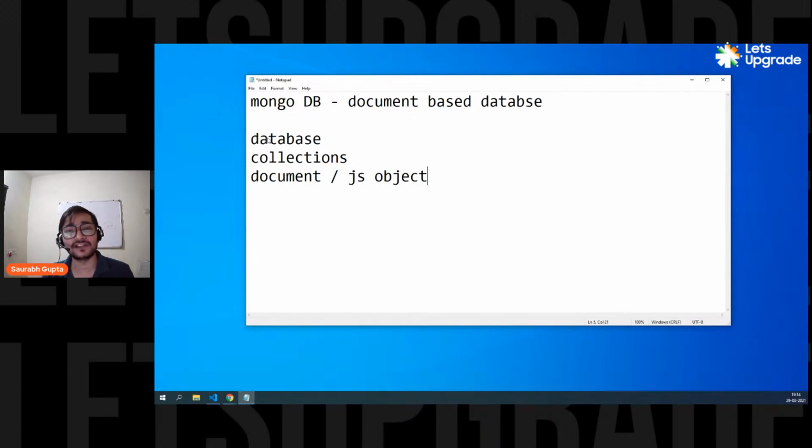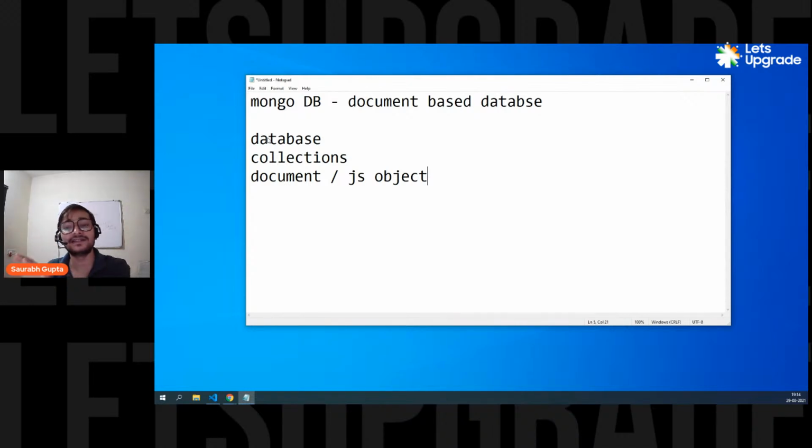And that's why it will be much simpler for you to understand. If we are from a Node.js or JavaScript background specifically, MongoDB is a lot easier for us to understand, because first of all, we don't have a table structure. We simply have a document structure that looks exactly like a JS object. If you're working with JS, you're already familiar with JS objects, so you don't have to do any hard work to understand this.